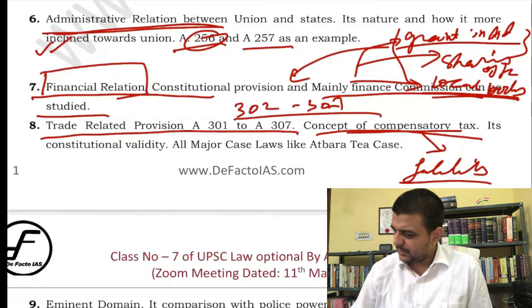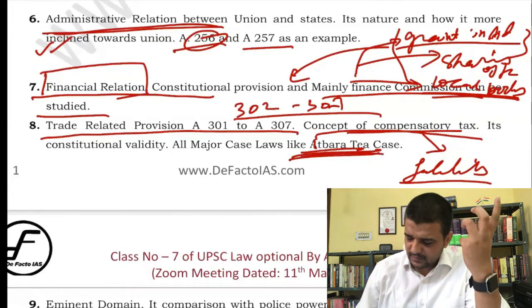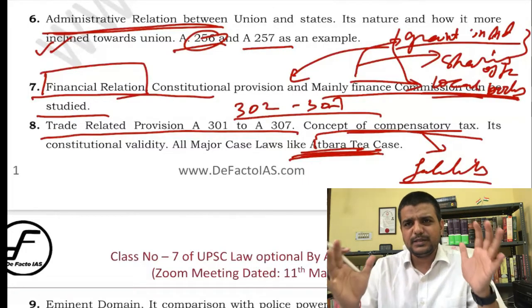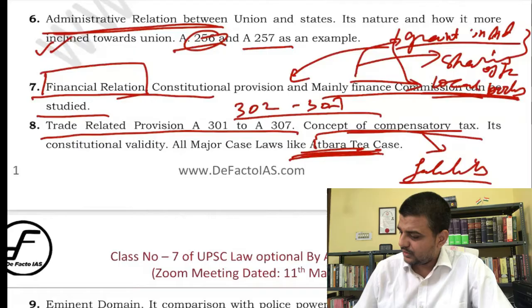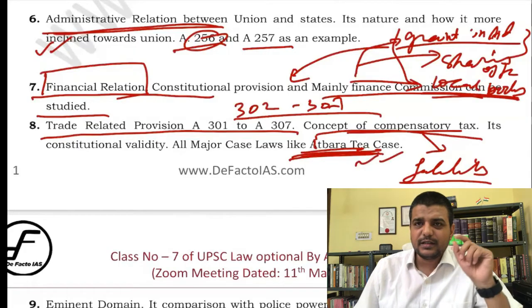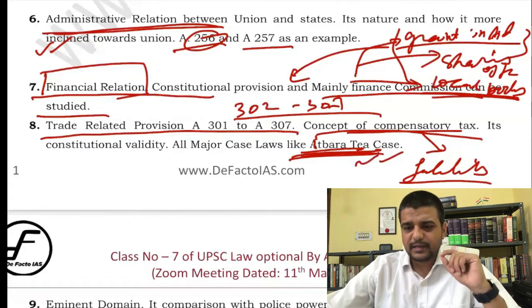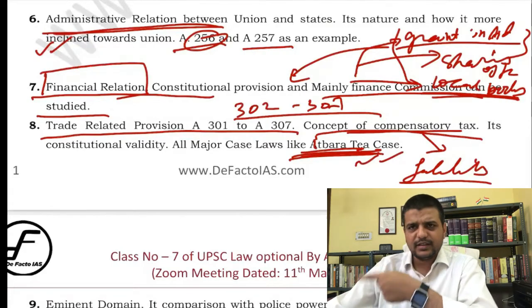Please keep that in mind, and that is a very important case. And this Atabari, actually Atabari tea, there is a tea garden here in Assam, right? A badi is basically called a garden. Atabari tea case. So that was the case where the tax was held as good, it was not held as unconstitutional. And then the compensatory tax, I have given that case as well.